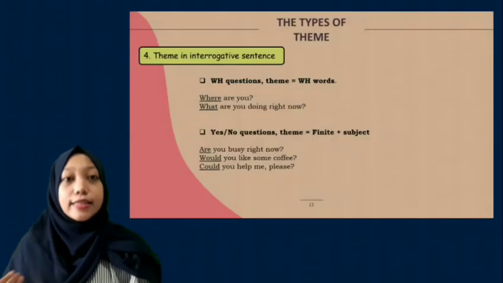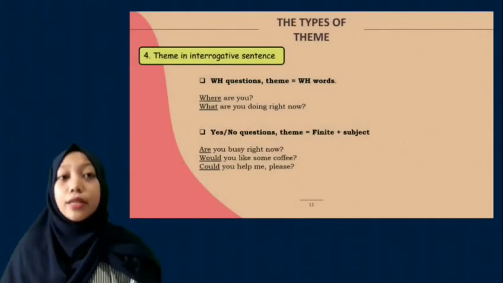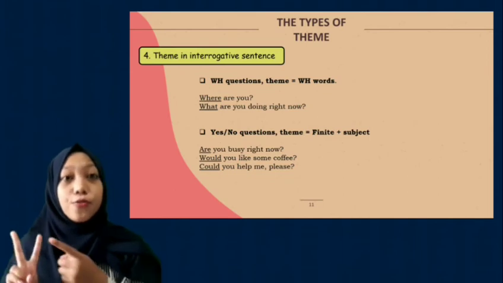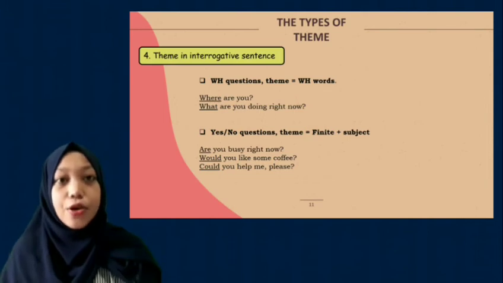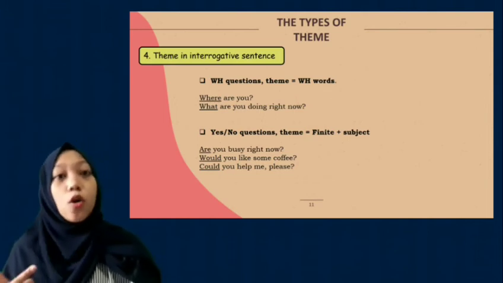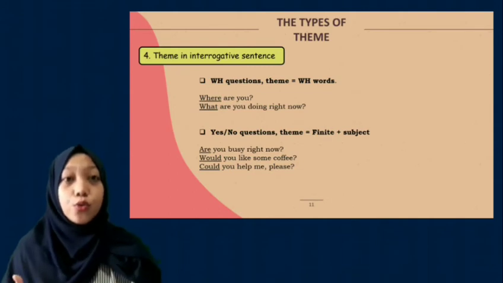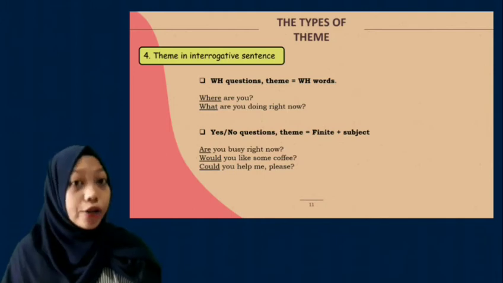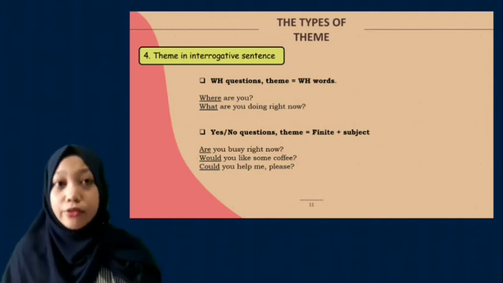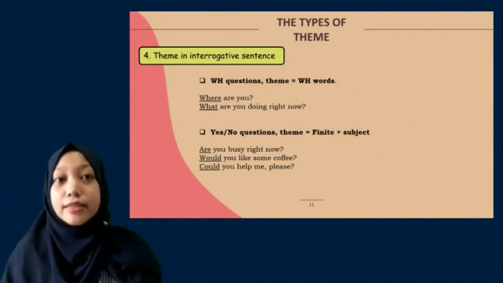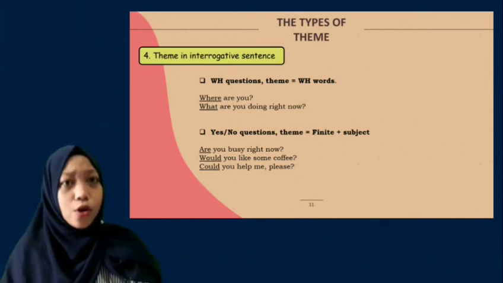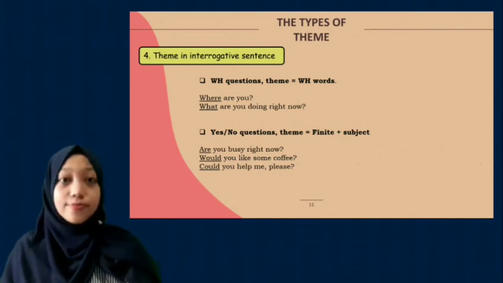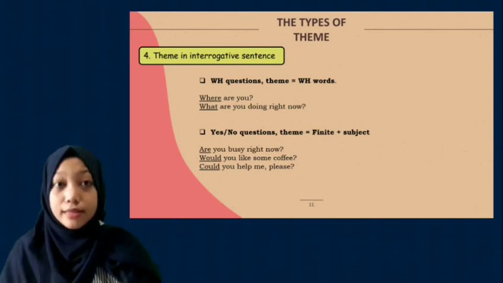Okay, next, theme in interrogative sentence. Theme in interrogative sentence is divided into two: first, WH questions, and second, yes-no questions. WH questions include when, what, where, who, which, and so on. For example, "Where are you?" "What are you doing right now?" And the second is yes-no questions. For example, "Are you busy right now?" "Would you like some coffee?" "Could you help me, please?"